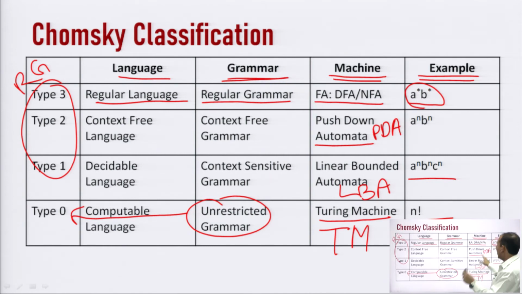So, this is the slide which gives us a comparison of all the four types of grammar, their languages, the machines which are used to recognize them, and the examples.